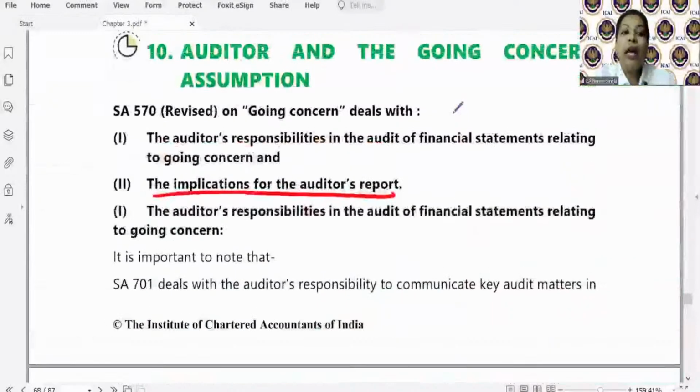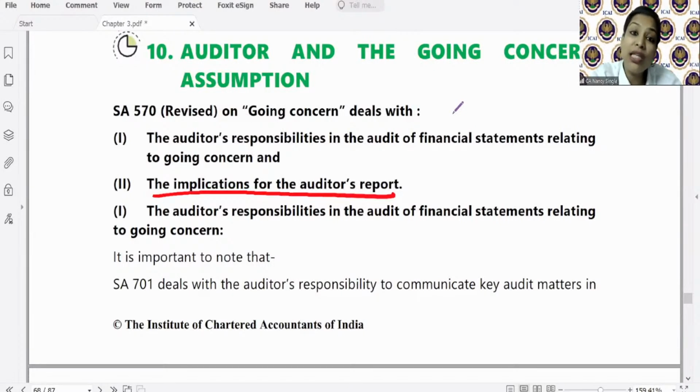Now, who is responsible for preparation of financial statements? It is the management. Who is responsible for preparation of financial statements based on the going concern assumption? It is the management. Who needs to consider the appropriateness of the going concern assumption? It is the management. Then what will management do? What will the auditor do? The auditor will perform audit procedures in order to see whether the management's assumption of going concern is appropriate or not.